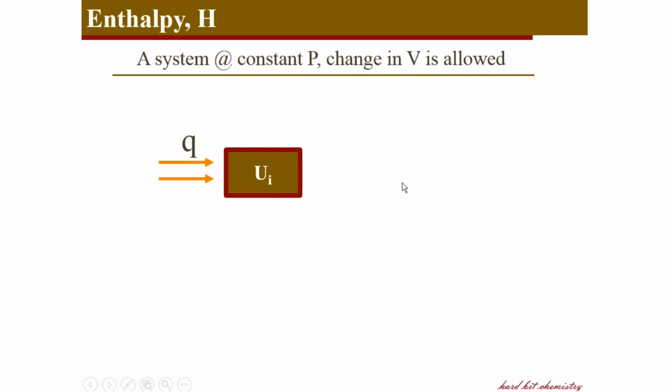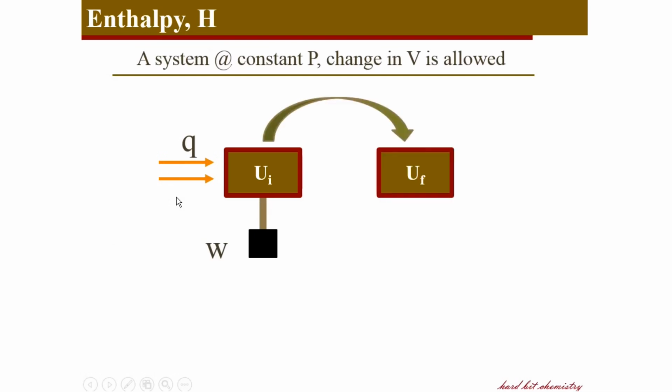Suppose the system absorbs Q amount of heat from the surroundings, and using a part of this heat, the system can perform work like this. And another part can be stored as internal energy of the system. That means during the whole process, the system's internal energy changes, and in the end, the system has a new value of internal energy, noted by UF, and the change in internal energy during the process is the difference between the initial and final internal energies like this.